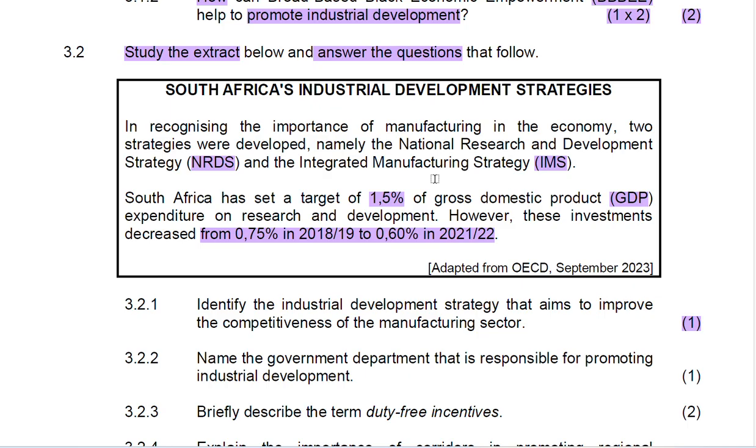And the answer to the question is the Integrated Manufacturing Strategy. This was the easiest question because here you have the manufacturing sector, and you can see here you have manufacturing strategy, and that makes it easy for you to understand. Therefore, it is IMS. Just try to do linkage when you are answering the question if you're not 100% sure.